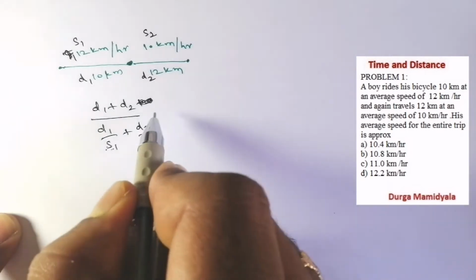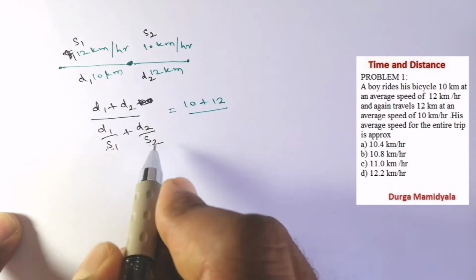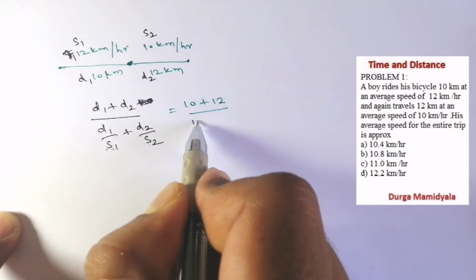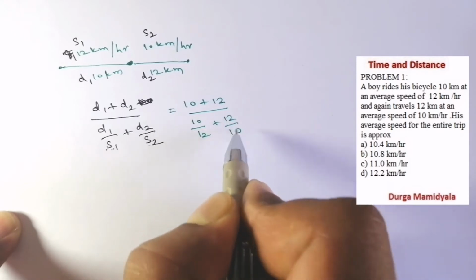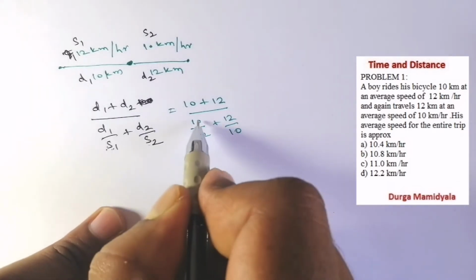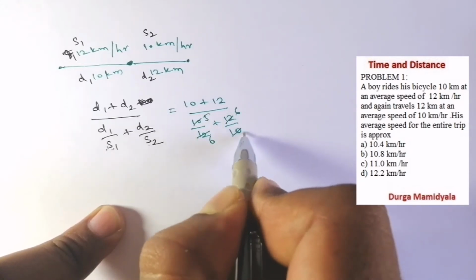Now if we put these values in our formula, d1 plus d2 is 10 plus 12, divided by 10 by 12 plus 12 by 10. That is 5 by 6 plus 6 by 5.